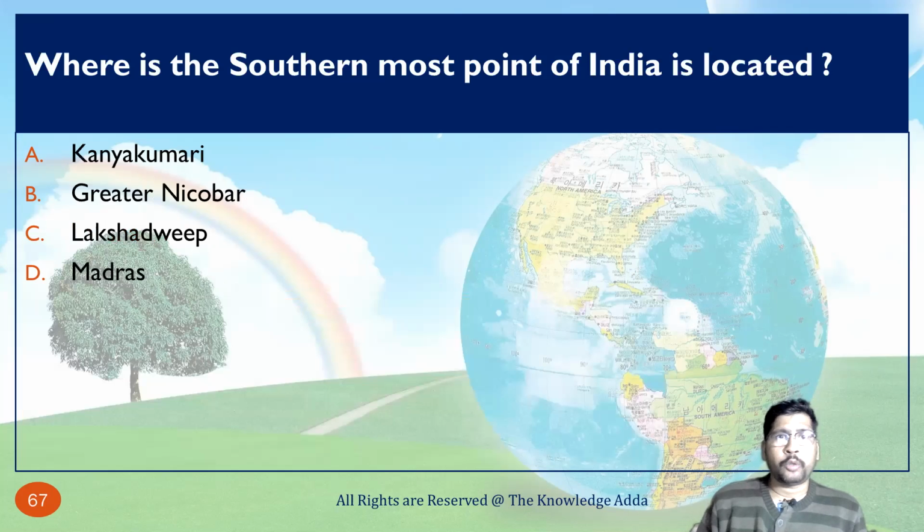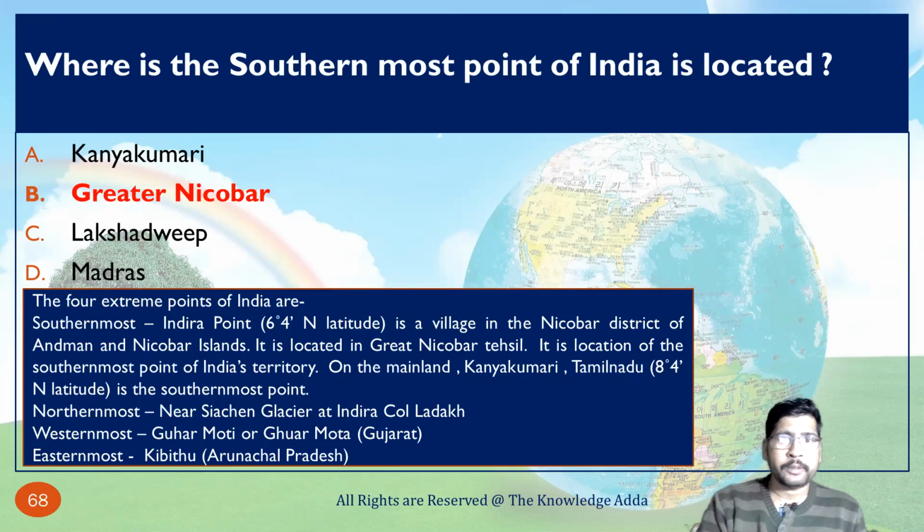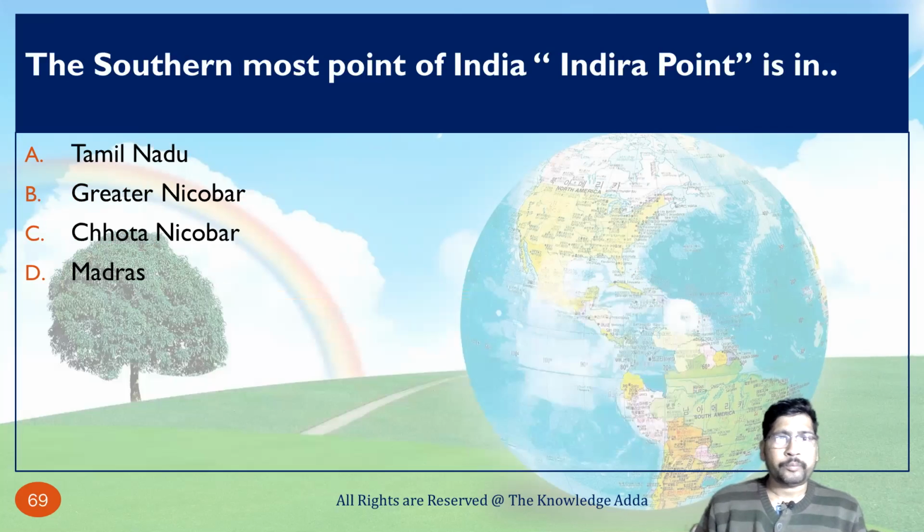So where is the southernmost point of India located? That is located in Great Nicobar. In the previous slide we have already discussed. The southernmost point of India, Indira Point, is in Great Nicobar.